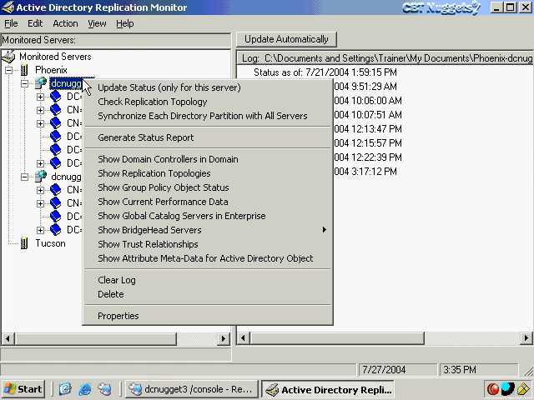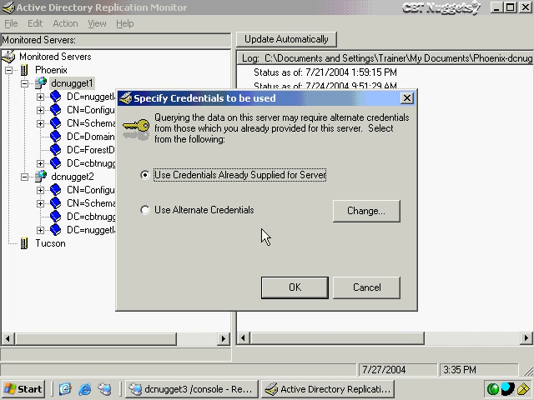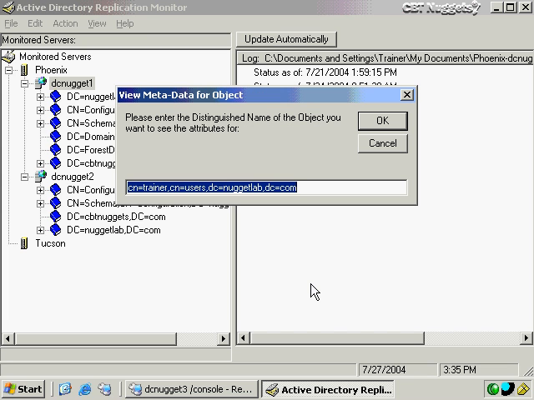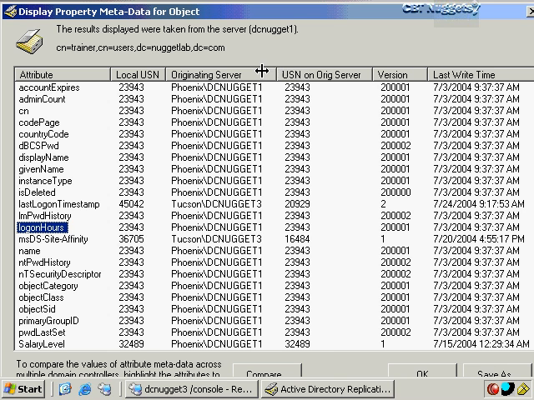Now I can also look at attribute metadata, so I can select my credentials that I've already supplied because there are administrator credentials in the domain. Then I can enter an account here, just enter in the distinguished name, and it shows me all of the attributes for this specific account. Now you can't change any of that information, and that's not the objective of this particular interface. What it does show me though is the update sequence number on the local server and the update sequence number on the originating server, which happens to also be the local server here.